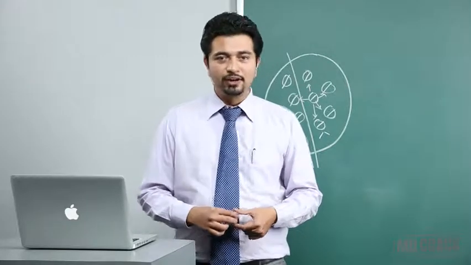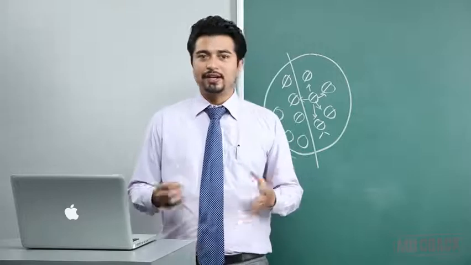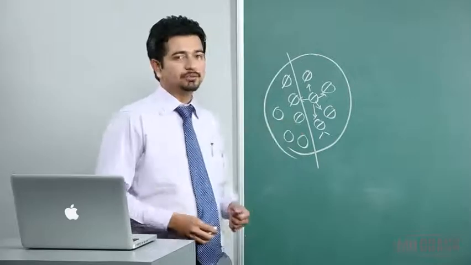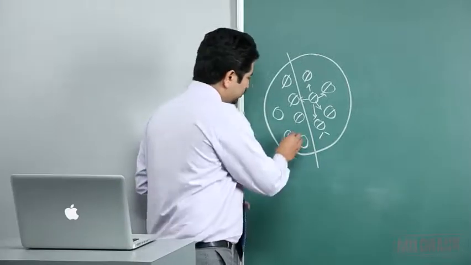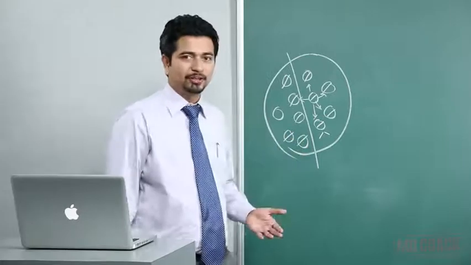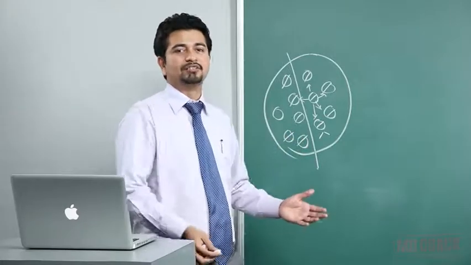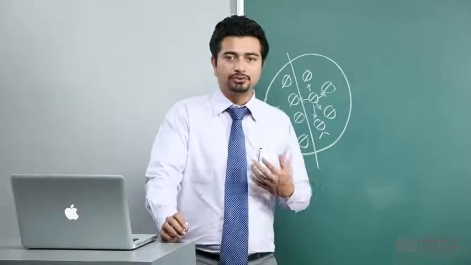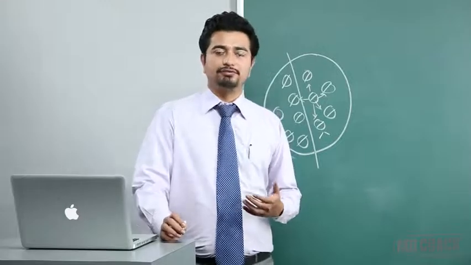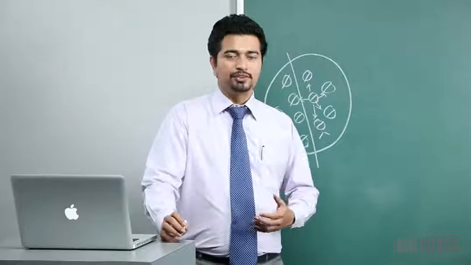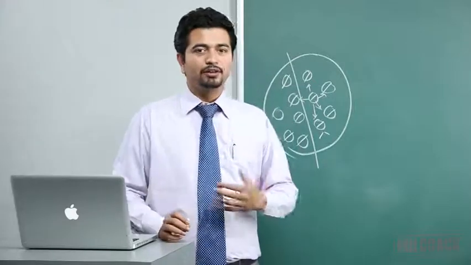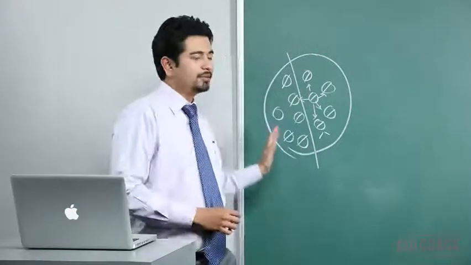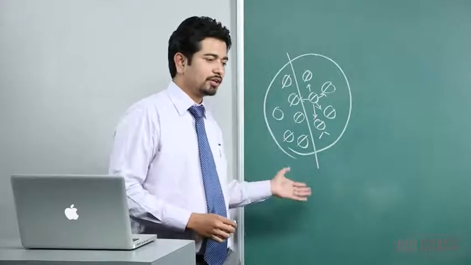Now 95% is a ridiculous figure. You mean to say that 95% of the population should be immunized against polio to stop the transmission? If I have to do that on the board, it should look something like this. Okay, so almost 100%. So what you are asking me is basically to immunize everybody to stop the transmission. On the other hand, there are few diseases which do not need such a high level of herd immunity to stop transmission. How this is calculated is again very complicated, not on our checklist, so we'll not go there, but remember herd immunity per se is an important concept. This is what herd immunity is.